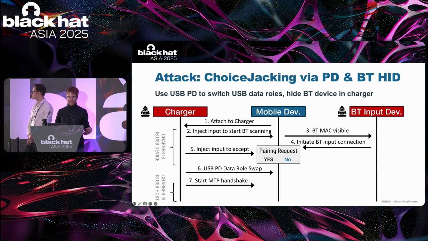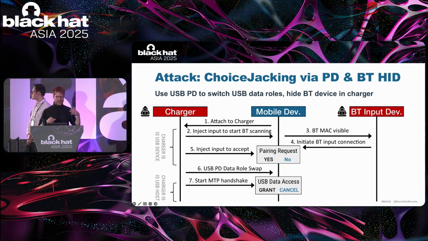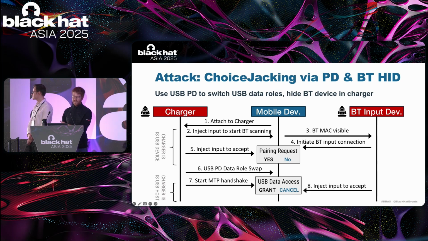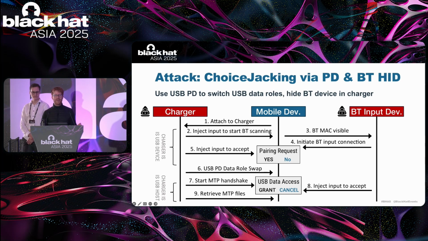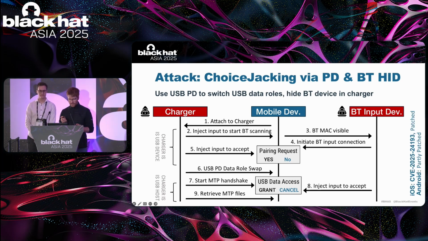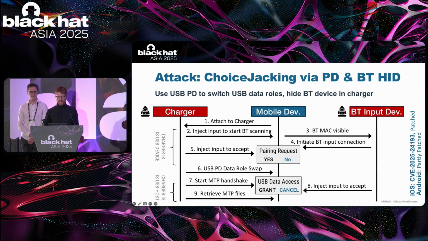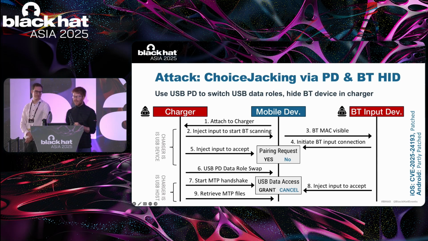Then our malicious charger starts the MTP handshake, which again triggers the user confirmation prompt, and we use the Bluetooth input device to inject input events to accept this prompt. Lastly, our malicious charger retrieves stealthily the MTP files. Google assigned us a CVE for this attack and mitigated it. Apple assigned us a CVE for this attack and mitigated it in the most recent iOS 18.4 update. Google acknowledged the attack and implemented some mitigations in the Android open source project.